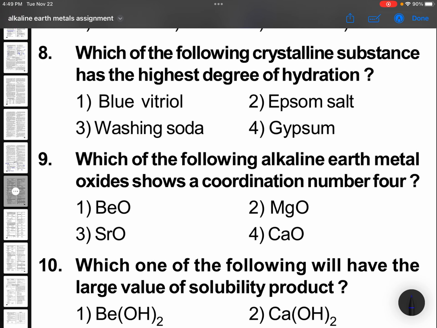Which of the following crystalline substances has the highest degree of hydration? Highest degree of hydration means Na2CO3·10H2O. Blue vitriol means copper sulfate. It will be having 5 water molecules. This will be having 7 water molecules. It is with 2 water molecules.